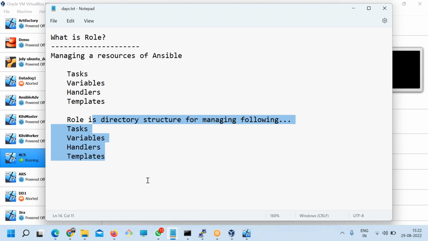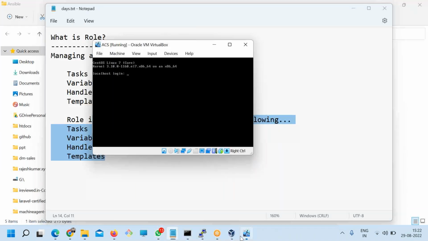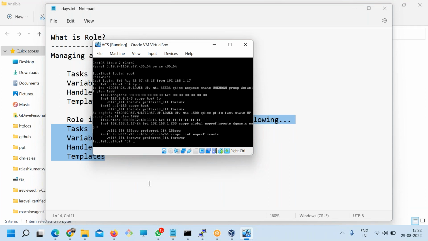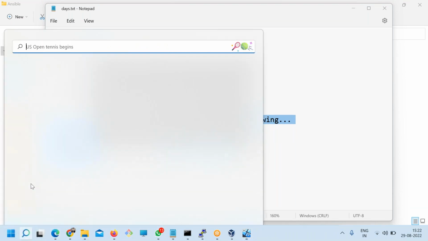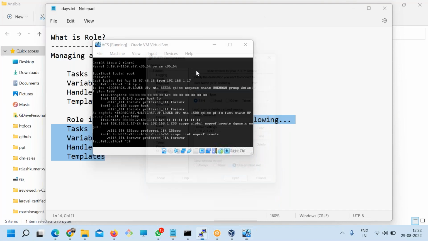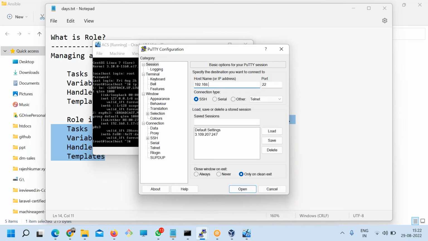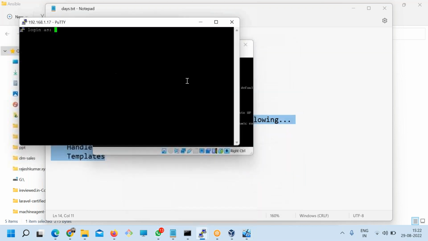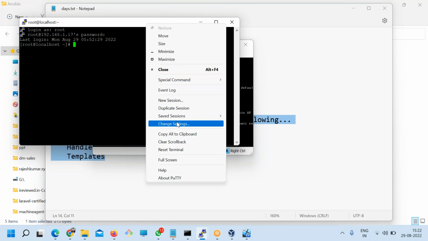So can we first see the role? Let me show you here. Let me go to the boxes, root, Rajesh 123, IP address 192.168.1.17 in PuTTY. I'll just improve the view for the visual.